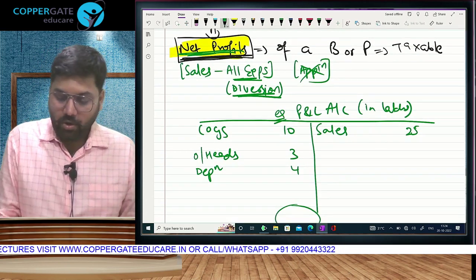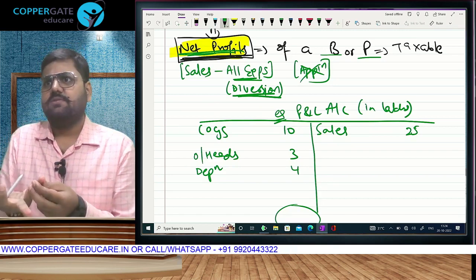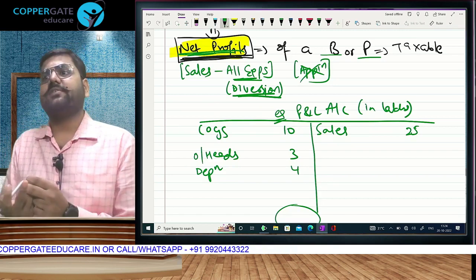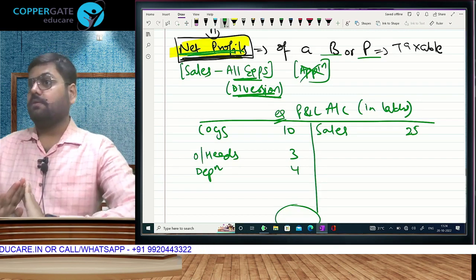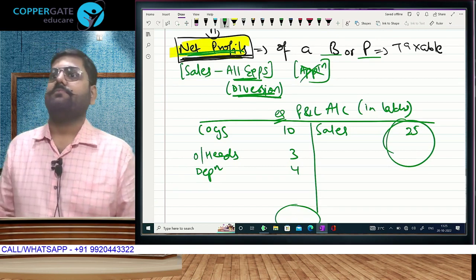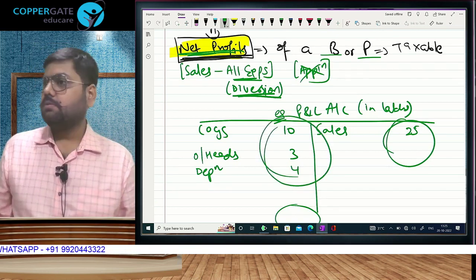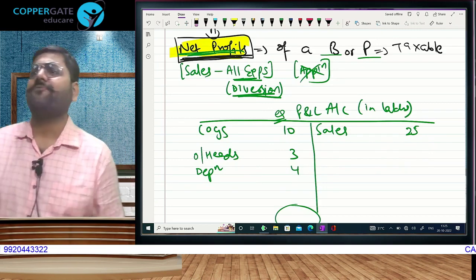Net profit of a business or profession. This can be a business, sale of goods or services. Profession. Net profit is taxable. Matlab, before I explain anything, one thing I would like to clear. Inflow is only this. All this is outflow. You agree? ठीक है.